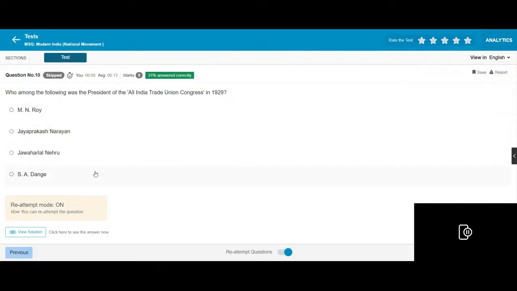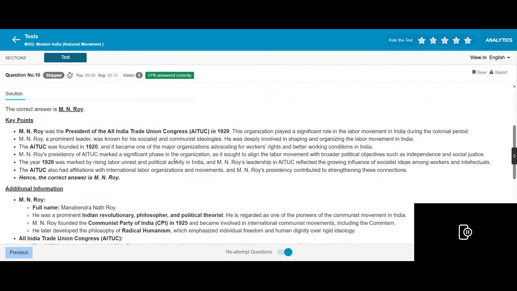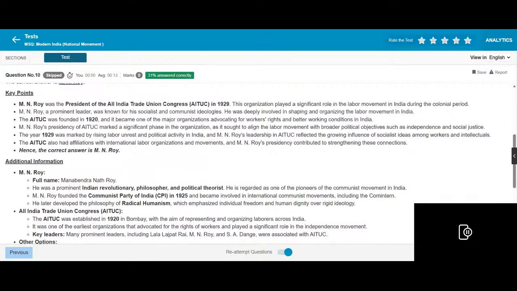Who among the following was the president of the All India Trade Union Congress in the 1920s? Lala Lajpat Rai was the president of AITUC in the 1920s. It was a significant labor movement during the colonial period. He was deeply involved in shaping the organized labor movement in the country, which emerged in 1920, and became one of the major organizers for women's rights and better conditions.